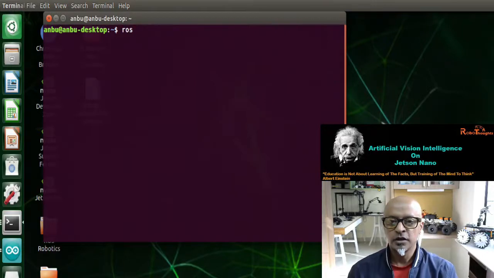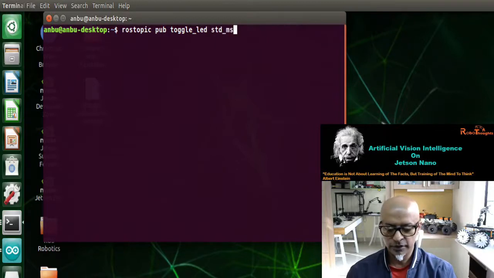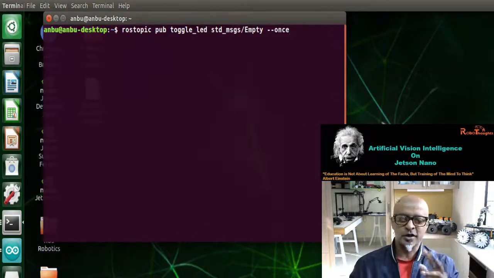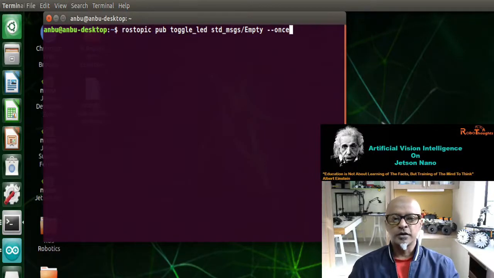rostopic pub toggle_LED std_msgs/Empty was the message, empty space dash once, only once. We can toggle this either twice, thrice, 10 times, as many as you want. We can keep toggling this. All right, now let's run this program.